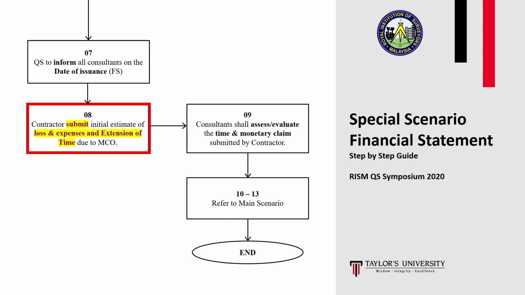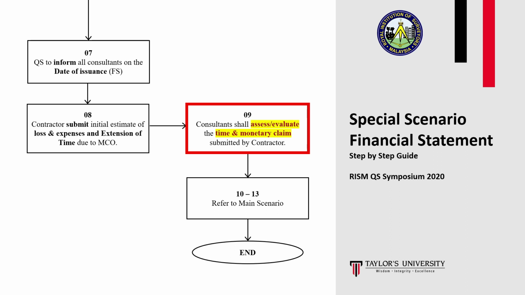For step 8, QS will proceed to ensure that all supporting documents such as temporary protection work records, day work records, daily record of idle machinery and manpower, including supervisory and management staff, material protection on and off-site, work program, and mitigation measures taken to manage costs are submitted.